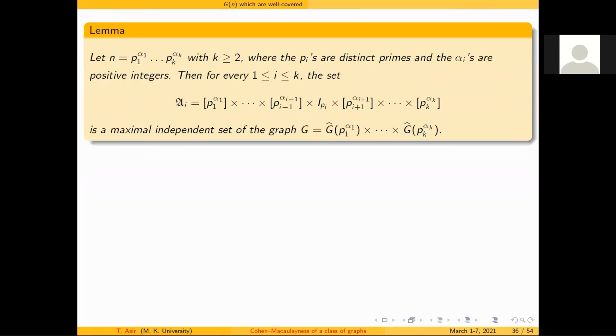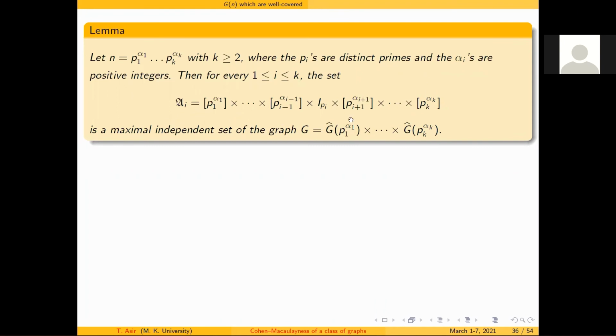So this is one of the major lemmas for me. What this lemma says is that if n is a composite integer, the P_i are the distinct prime divisors and the alpha_i are positive integers, then for every 1 less than or equal to i less than or equal to k, I denote a set U_i. Using the isomorphic relations, I am going to prove that this always gives a maximal independent set of the subgraph.